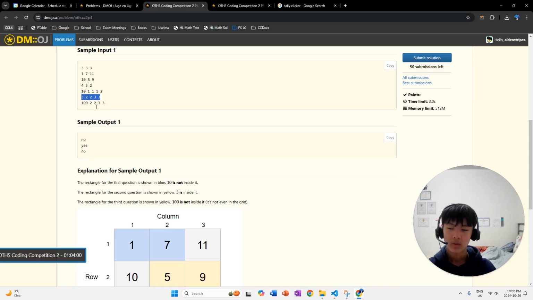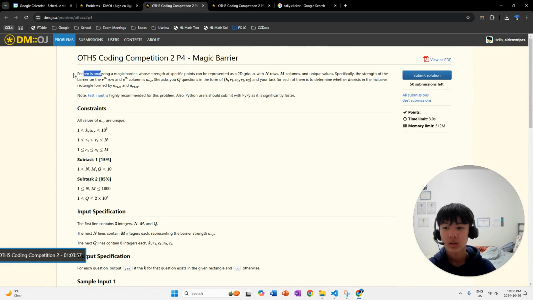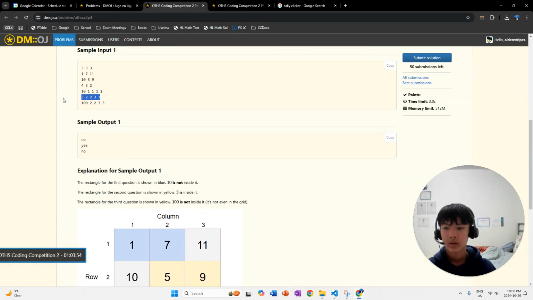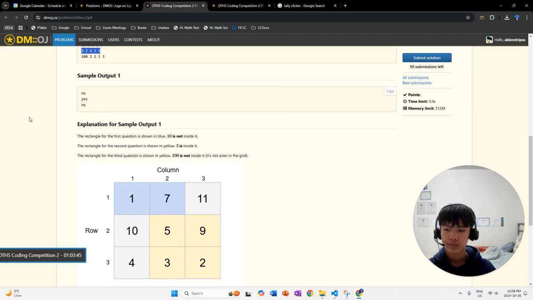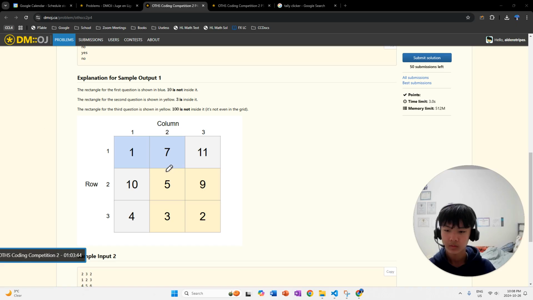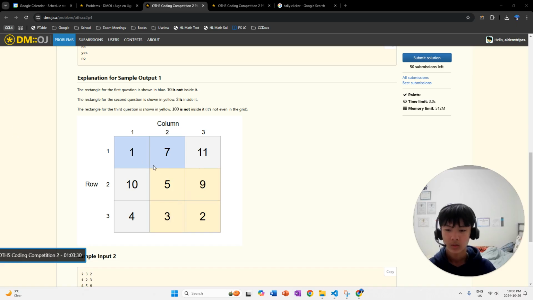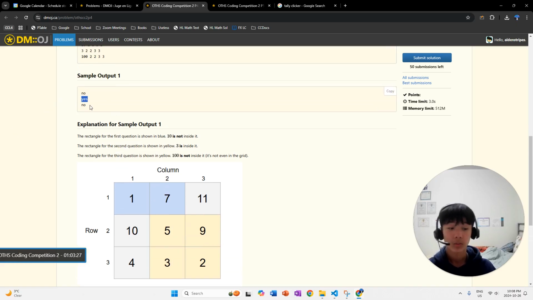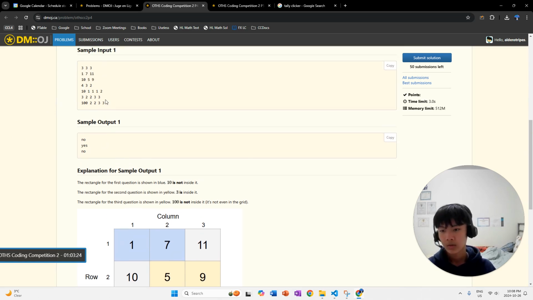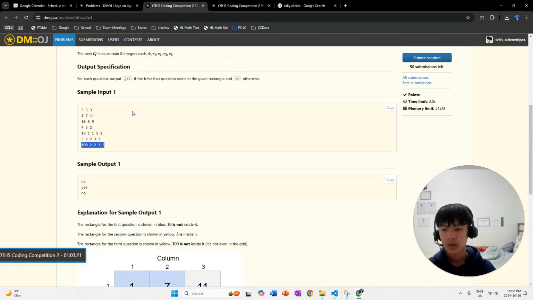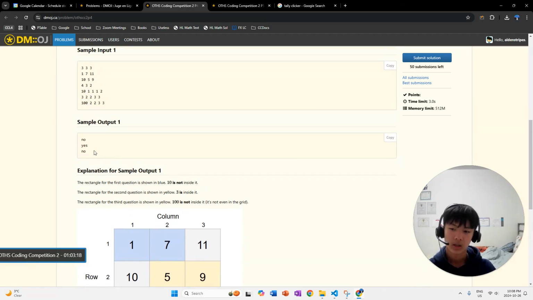Here, the next query that Freyren is asking us: is there 3 in the grid rectangle, the subarray, from 2, 2, 2, 3, 3? Well, can we find, this is the top left, this is the bottom right. Can we find a 3 anywhere in this grid? And the answer is yeah, we can find one right here. So we put yes, we output yes. Finally, can we find 100 from 2, 2, 2, 3, 3? Again, there's no 100 here clearly, so we're like, nah, bro.